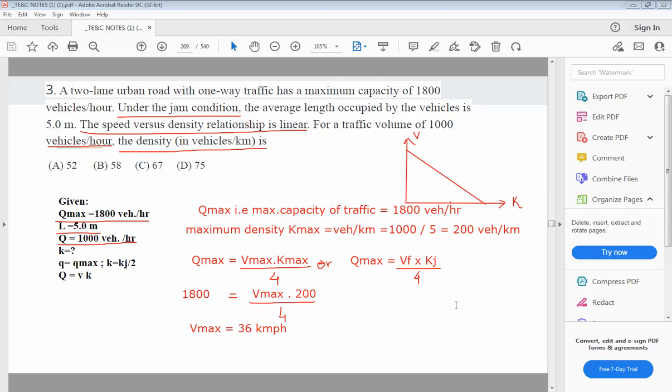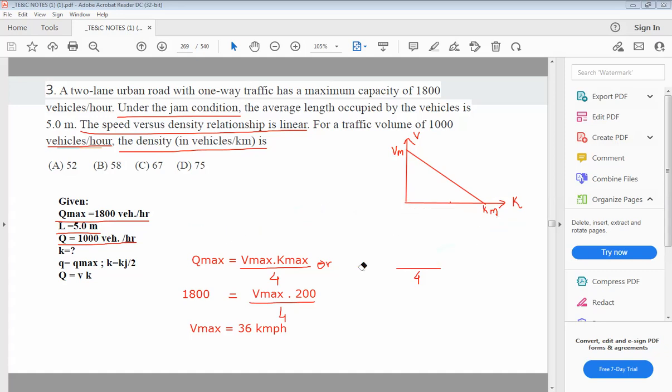Okay. So I hope up to this you have no doubt. They are saying that the relationship between the density and speed is linear. So when your speed is maximum, Vmax, this is Km. So I will erase this now, all.